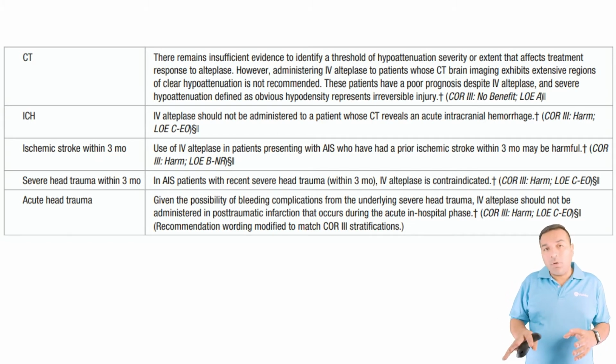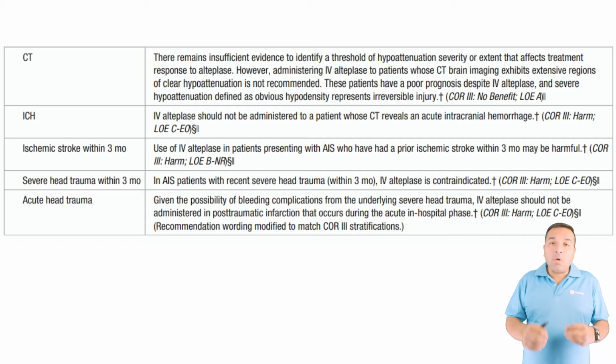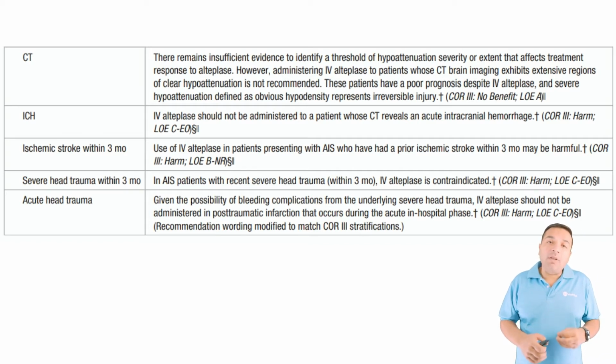We're not talking about those patients. We're talking about symptoms consistent with that territory of the brain in which the hypoattenuation is clearly visible. That means that area of the brain is stroked out, and if it is stroked out, why are you giving TPA? That's not going to help. So clearly in that situation, it is contraindicated.